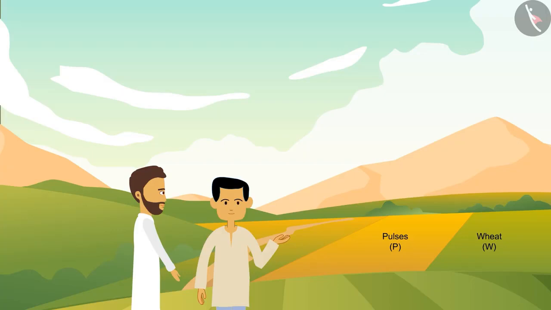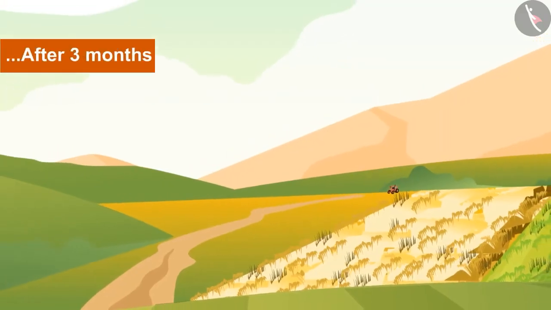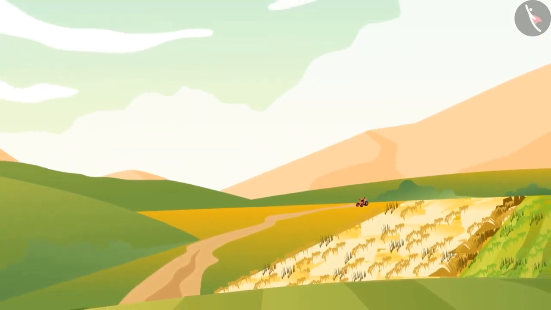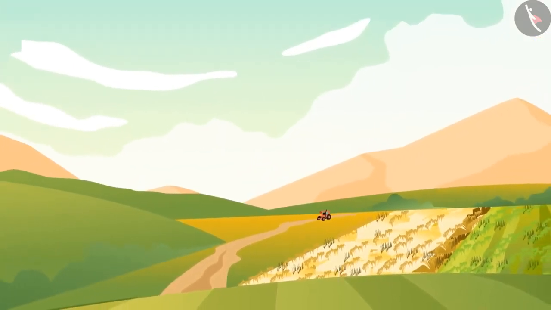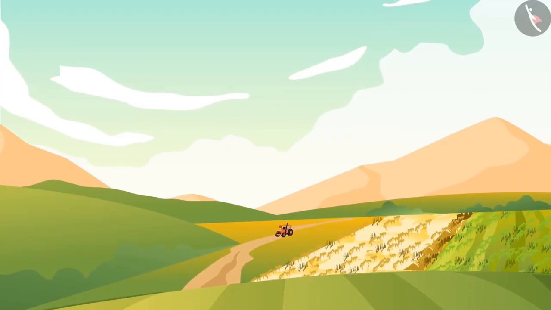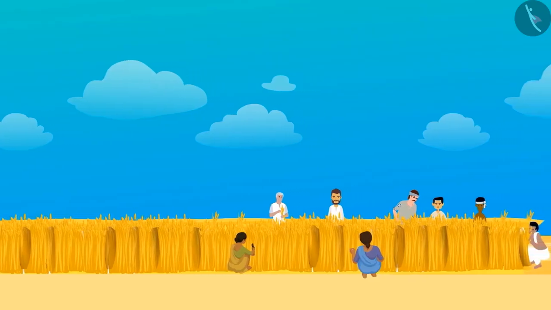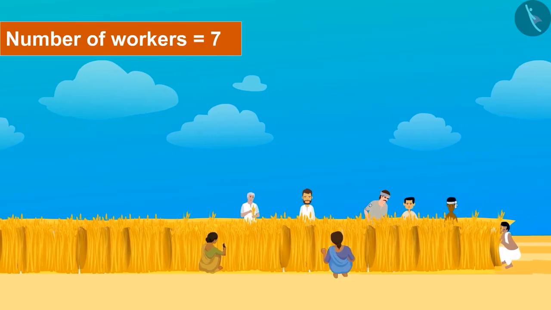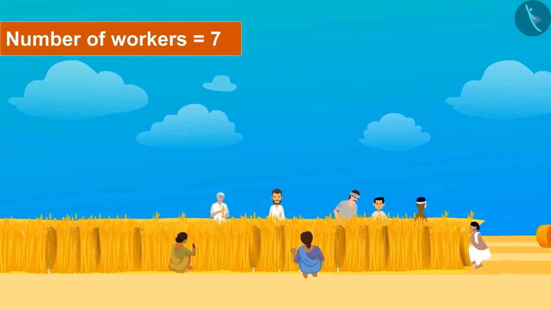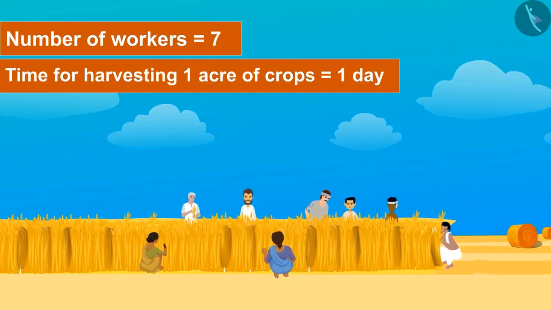Kareem liked the suggestion of his friend and sowed the seeds in a similar way. After 3 months, see how the pulses crop of Kareem is booming. Although it's still time for the wheat crop to get ready for the harvest, Kareem called workers to help him to harvest the pulses. Together they harvested 1 acre of crops in a day.